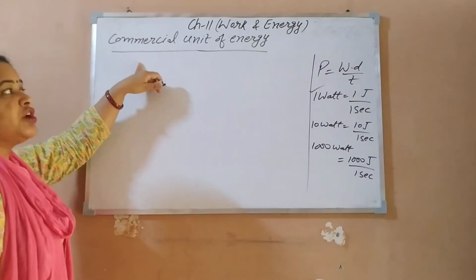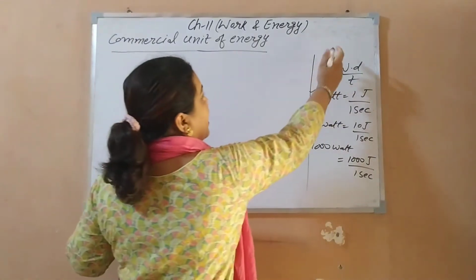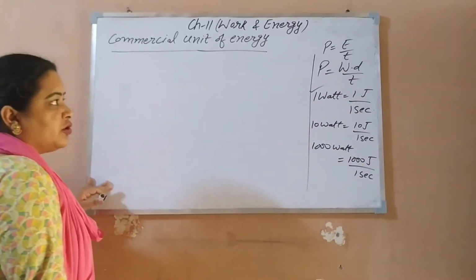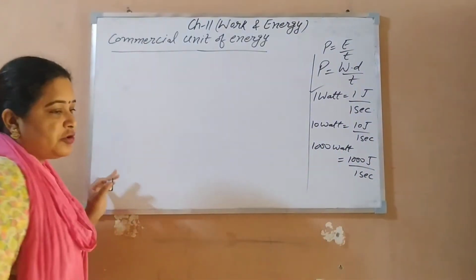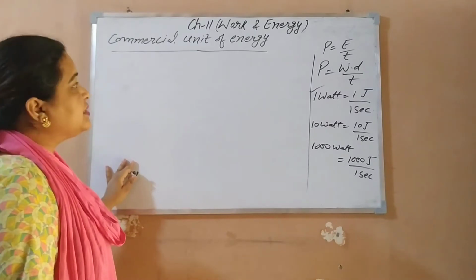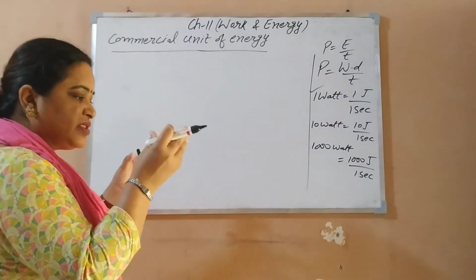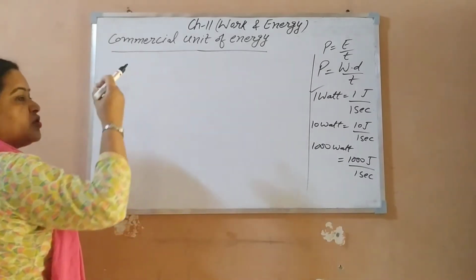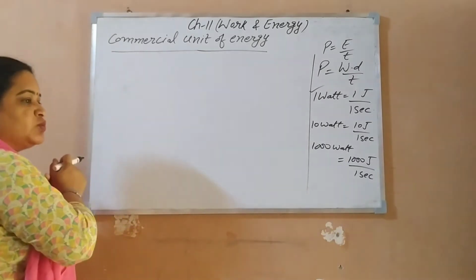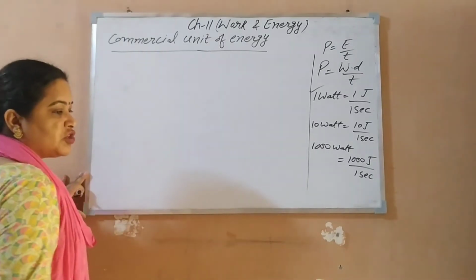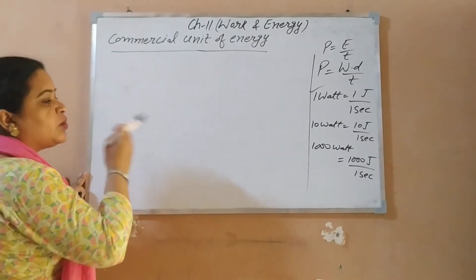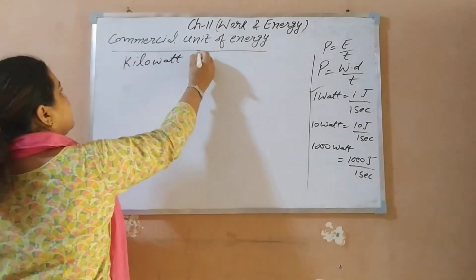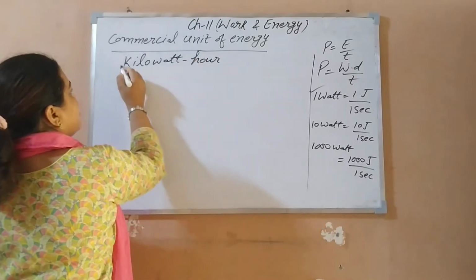Now what is commercial unit of energy? Power, another formula, is rate of consumption of electrical energy also. So that comes commercial unit of energy. Commercial unit of energy means the energy which the electricity board sells to us. All our appliances work on electrical energy, so that energy comes to our home. That is known as commercial unit of energy, because joule is a very small unit. So kilowatt hour is the commercial unit of energy.